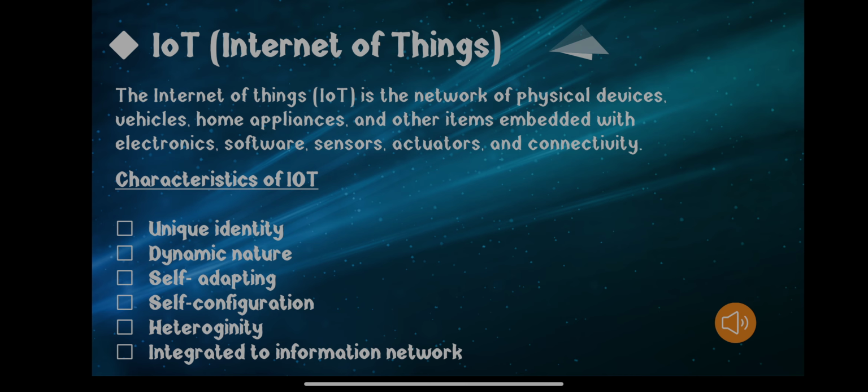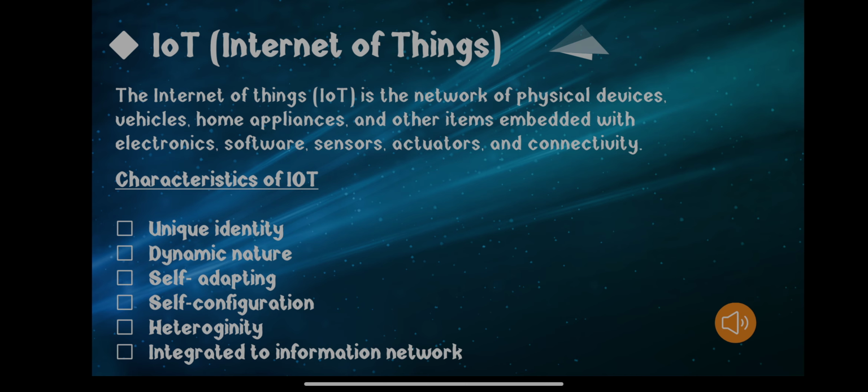So all these devices that are included in IoT have the capability to adapt to or accept the changes that are happening in the environment. So we can say that IoT devices have the capability to self adapt. Now the next characteristic is self configuration. In this case, IoT devices have the capability to configure themselves.